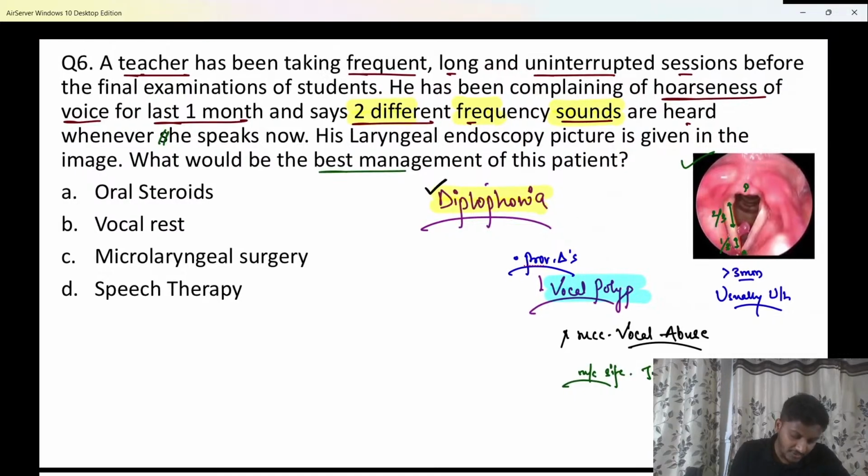Next important, beta, if I talk about a vocal polyp, here what is the best treatment? They have asked you the best treatment approach. So the best treatment approach has to be a microlaryngeal surgery. What is a microlaryngeal surgery? Any surgery that is done on the vocal cords under microscope, because obviously vocal cords are a very small structure. So any surgery that is done on the vocal cords under microscope is called MLS or microlaryngeal surgery.